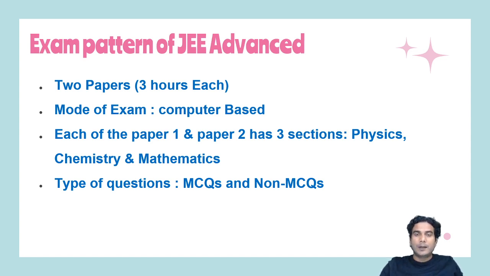So JEE Advanced has two papers, and both the papers are of 3 hours. Exam mode is computer based, so it is CBT, computer based test. Each paper will be equally divided into 3 sections: physics, chemistry, and maths. That means each subject has equal weightage in JEE.